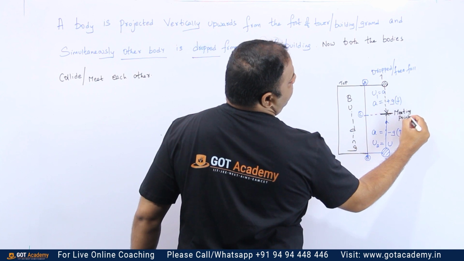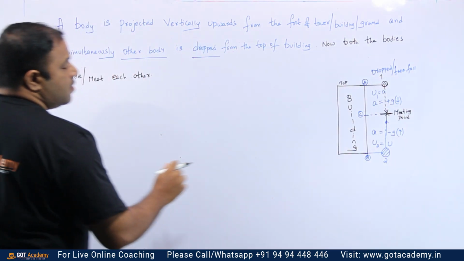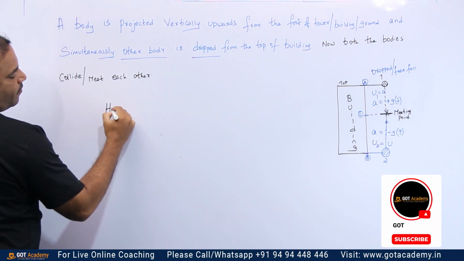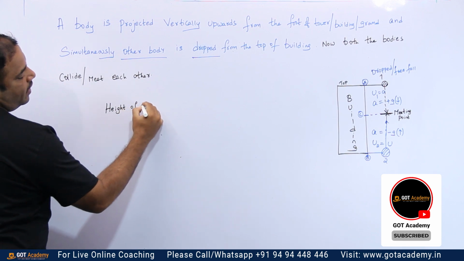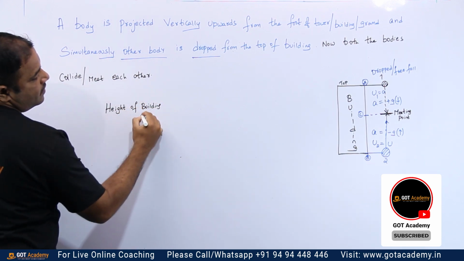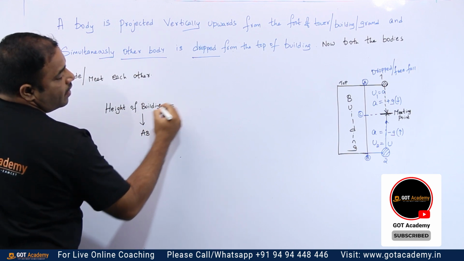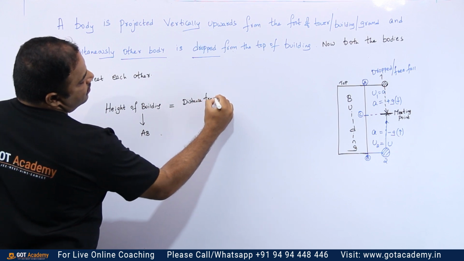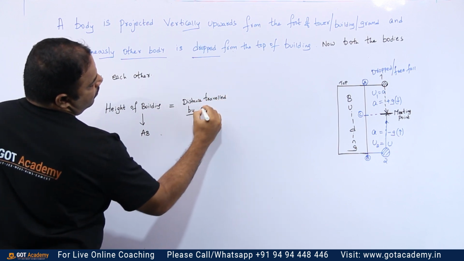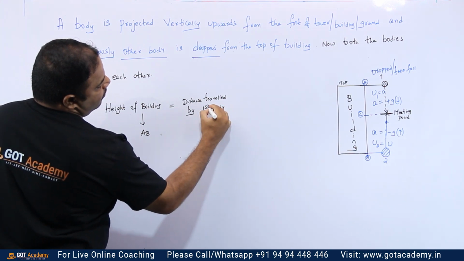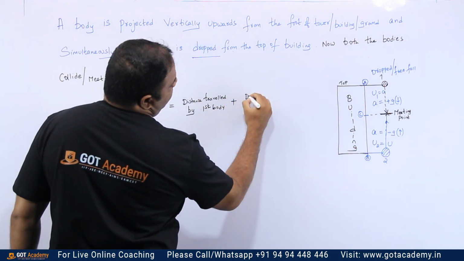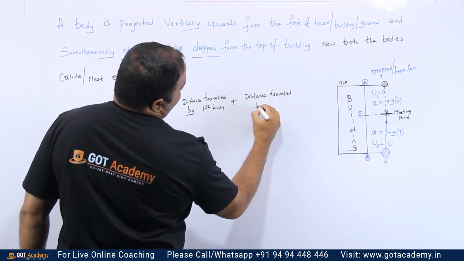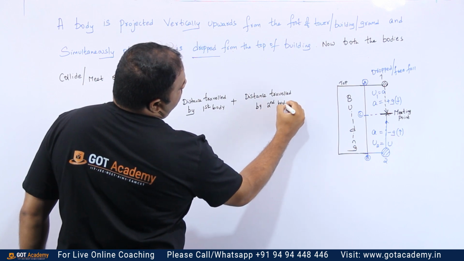Meeting point. So now journey or distance, how did I define it? The height of the building is given as A to B. So, distance travelled by first body plus distance travelled by second body.